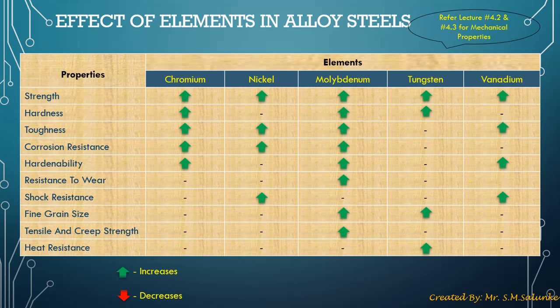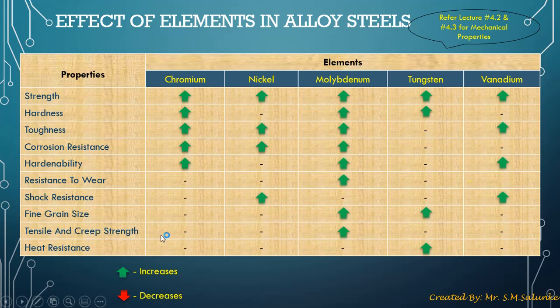Now here you can see this table, which is very important because here you get to know the different properties that get affected by the various alloying elements. The alloying elements are chromium, nickel, molybdenum, tungsten and vanadium, and the properties that we are considering are strength, hardness, toughness, corrosion resistance, hardenability, resistance to wear and shock resistance, fine grain size, tensile and creep strength, and heat resistance.